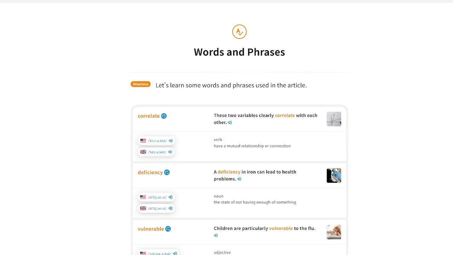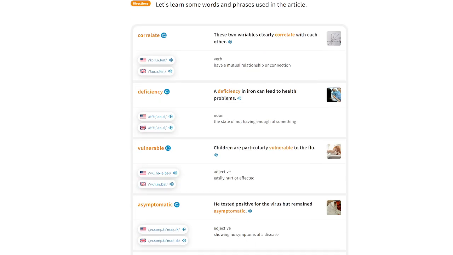Asymptomatic. Let's read it again together. Asymptomatic. He tested positive for the virus but remained asymptomatic. Okay, let's have the last word. Mitigate. The new policy aims to mitigate environmental damage.